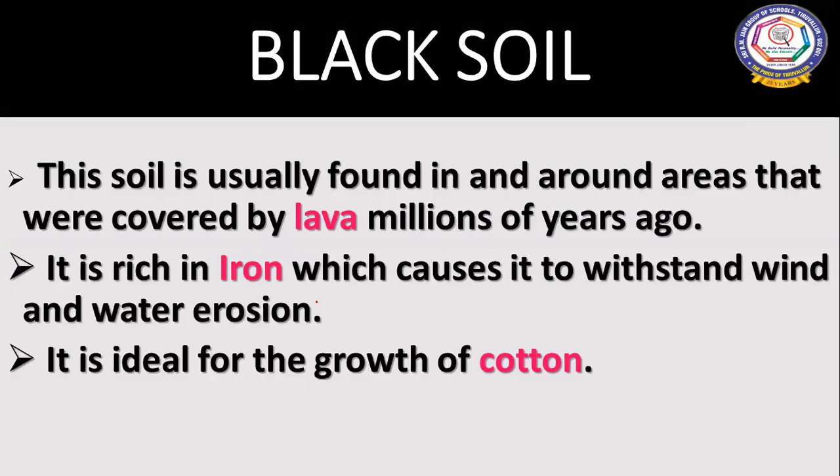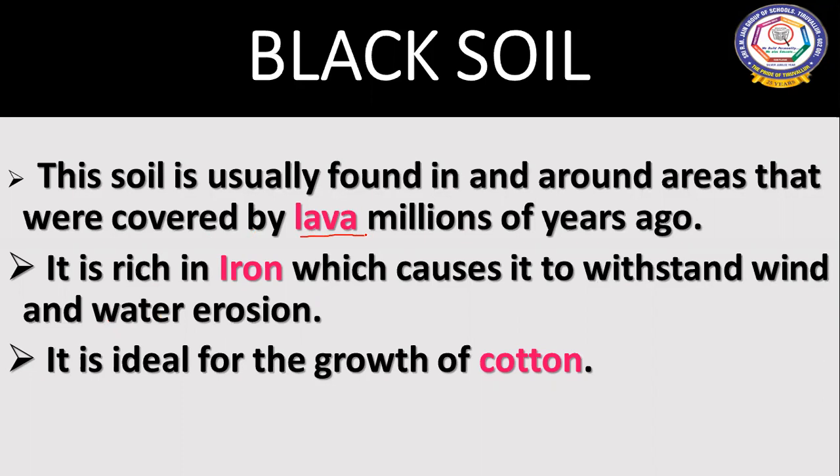Next comes the black soil. Black soil is also known as Regur soil or cotton soil, children. It is found in and around lava plateaus. That is, you can find this black soil mostly in the areas that were covered by lava millions of years ago.